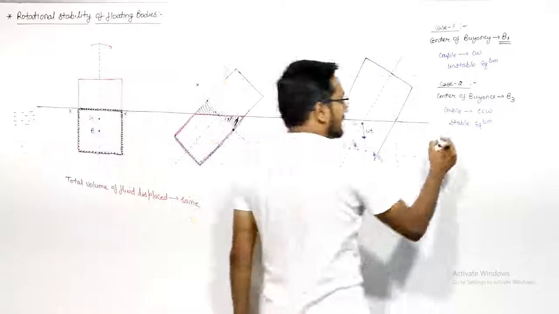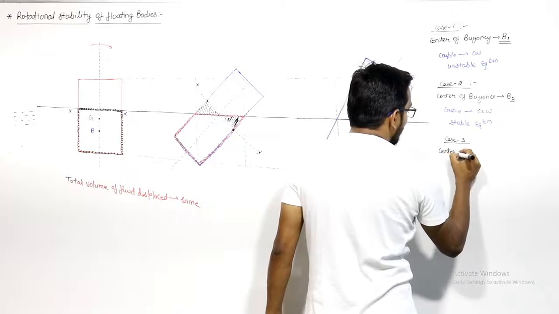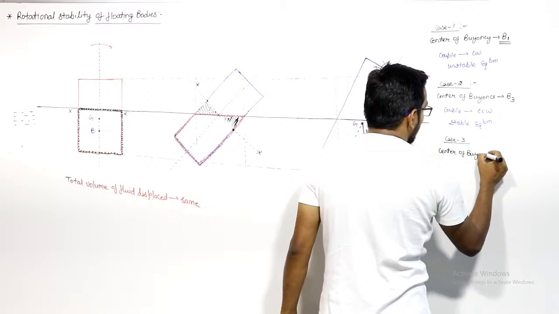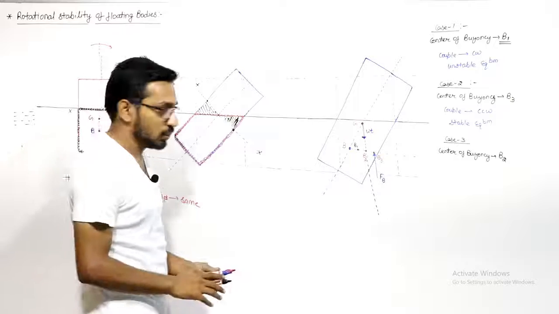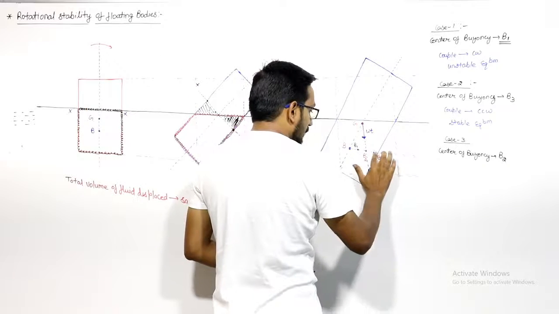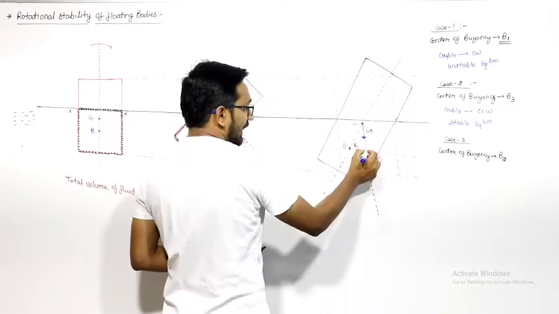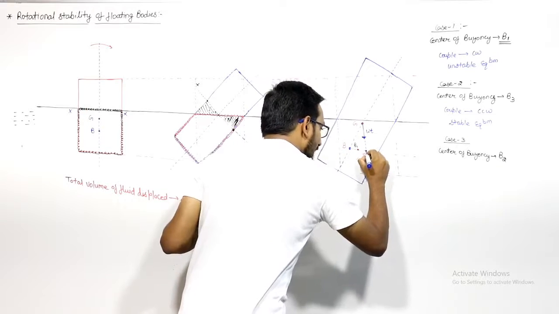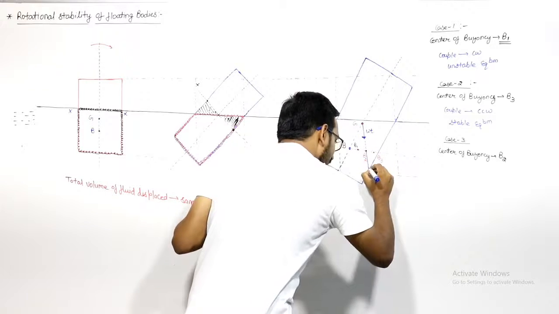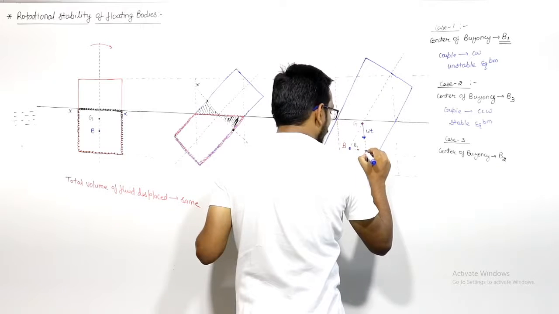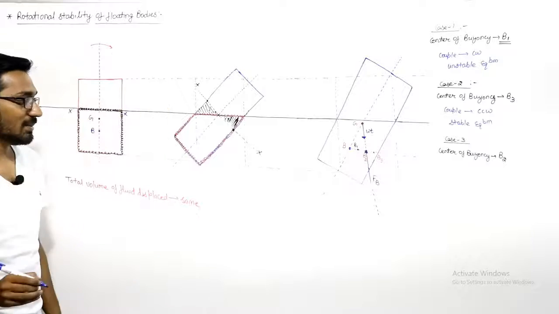Now we will see case 3. Case 3 is when the center of buoyancy is at B2, right? I remove it. Now let us say the center of buoyancy is here at B2. At this B2 we have a vertically upward force, that is the buoyancy force.